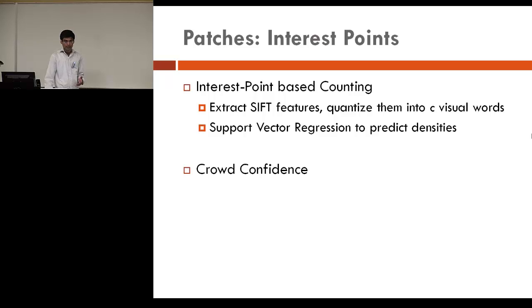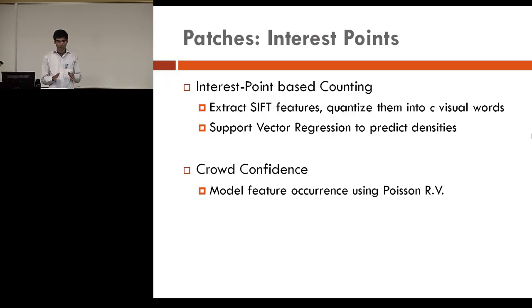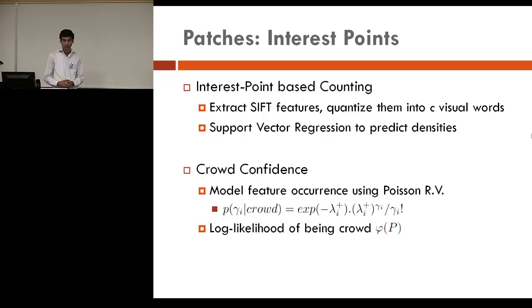But since not all patches are crowd patches, it's important to distinguish the non-crowd patches from the crowd patches. So what we do is we model each feature as a Poisson random variable, which is given like this. And so we have a set of negative examples and positive examples. The negative examples contain patterns which are repetitive but do not contain humans. And then the log likelihood can be given like this.